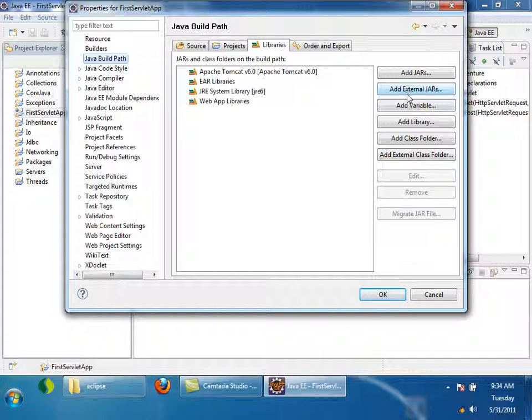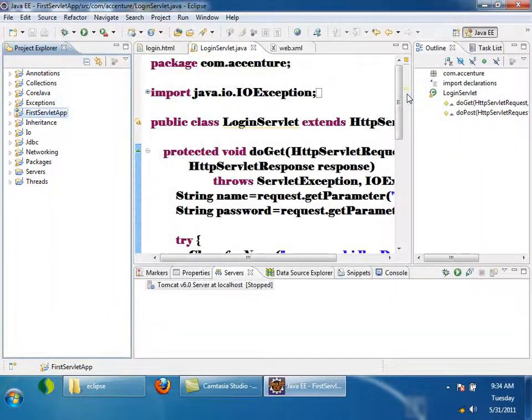This is not the way for web applications. In web applications, you should not add it to the build path, you should add it inside the WEB-INF/lib directory. Okay, here this is my web application.